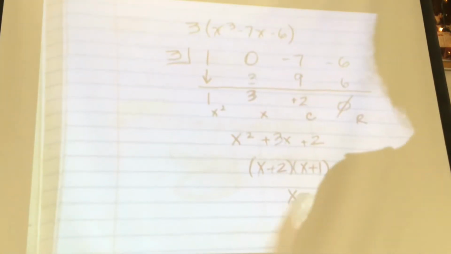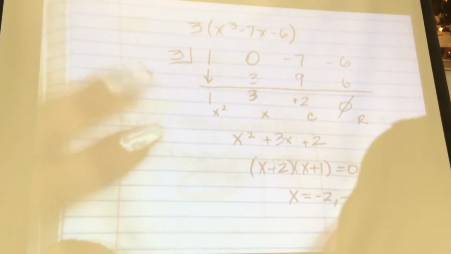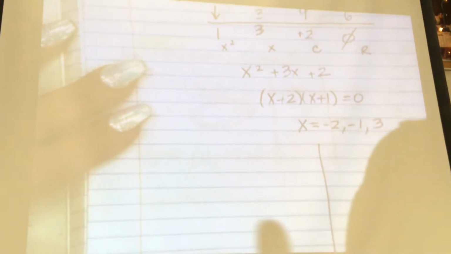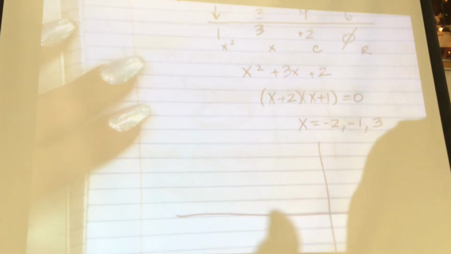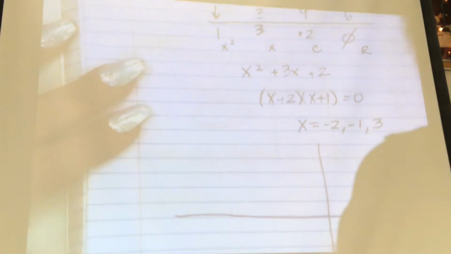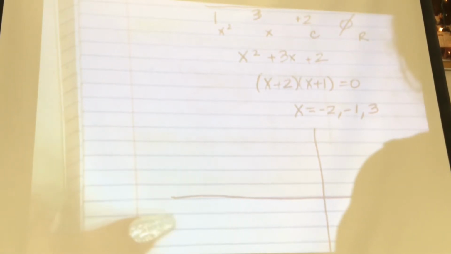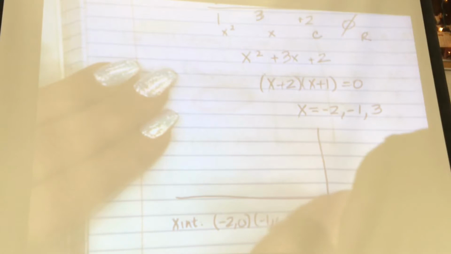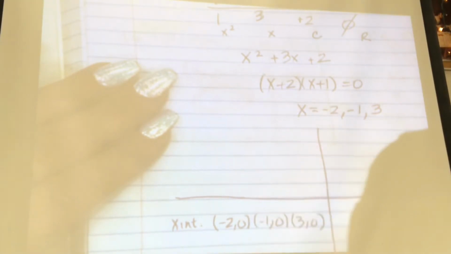What did we just find right here? Let's go. This is what we just did right here. We factored the top. And when you factor the top, what does that give you? The x-intercepts down here. Right? So the x-intercepts are -2, 0, -1, 0, and 3, 0.